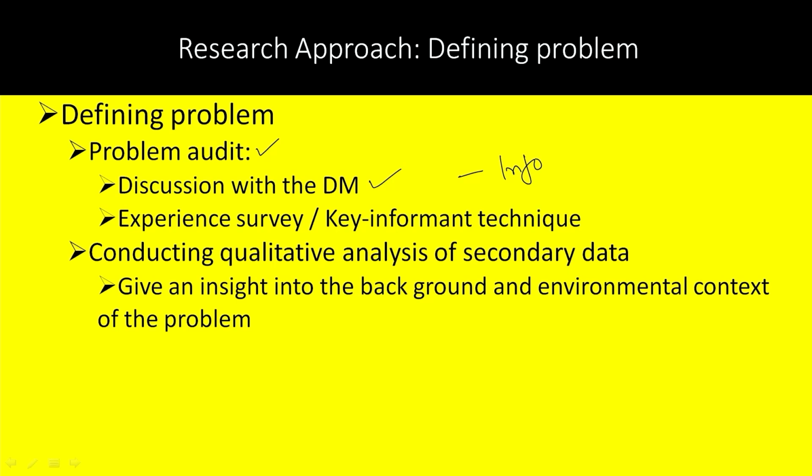It will help the researcher get an insight into the problem and address the management issue. The management must also inform the researcher of the process to follow, because the researcher may or may not be part of the organization, so the company has to elaborate the process it expects the researcher to follow. The problem audit is done through discussion with decision makers and interviews with key informants.